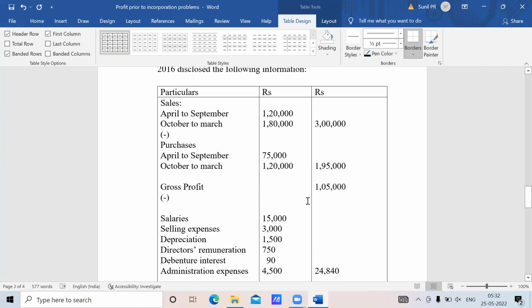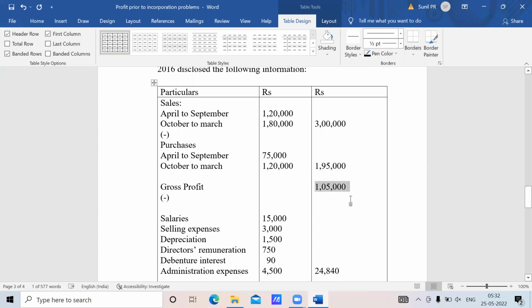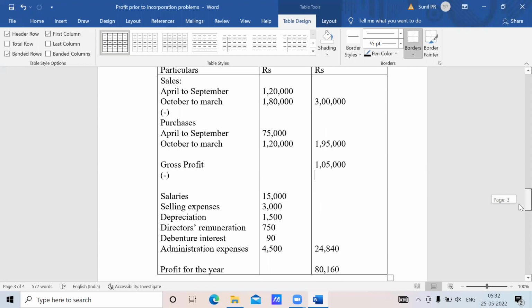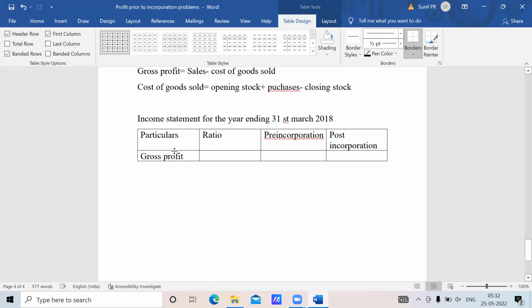So what is the gross profit you can see in the problem now? Gross profit is 1,05,000. So now just apportion this 1,05,000 into pre-incorporation and post-incorporation.